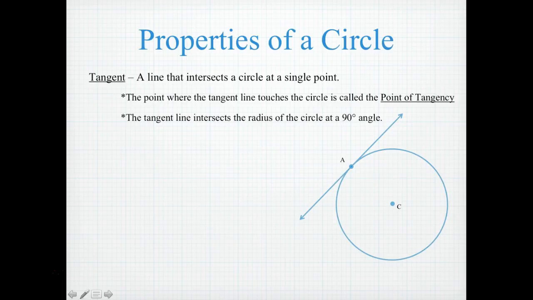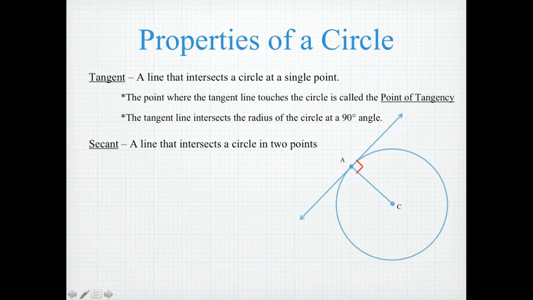The tangent line intersects the radius of the circle at a 90-degree angle. So if we were to connect a radius from the center of circle C to the point of tangency at A, what will be produced is a right angle between the radius and the tangent line.